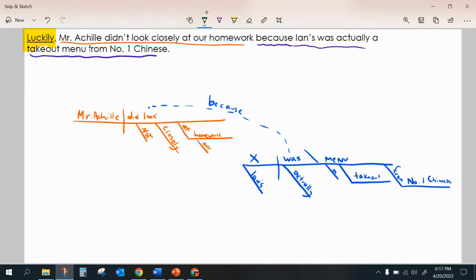So one of the early things we're going to find in this unit is we're going to have a lot of structures that float, that don't connect to anything. So the word luckily gets to float. I typically float him over here, and I'm going to put him right here. Here's luckily. Now, that's going to be my first attempt at this. I'm going to do something different for my second video, but you get the gist. This is going to be called my sentence modifier.